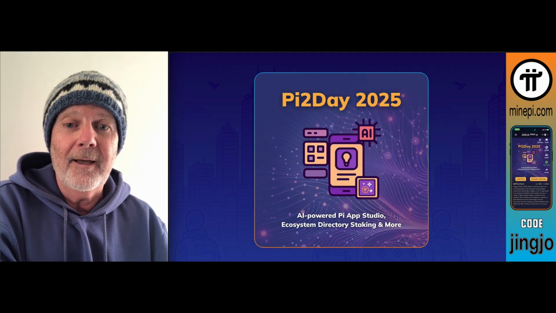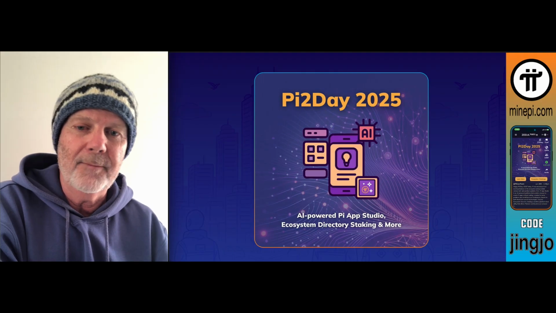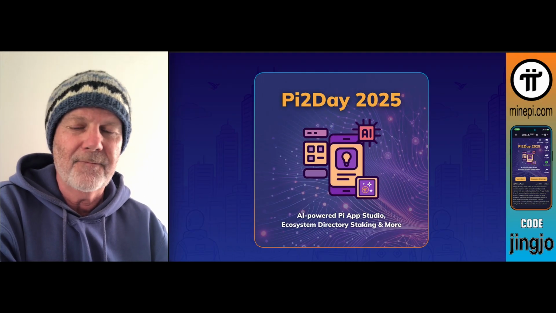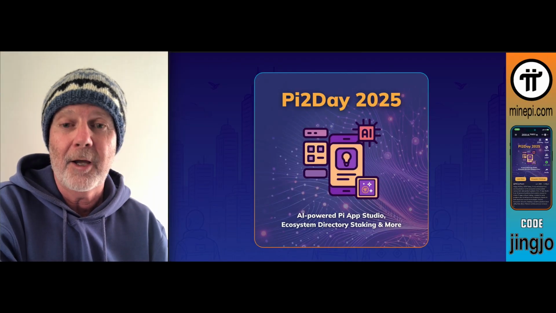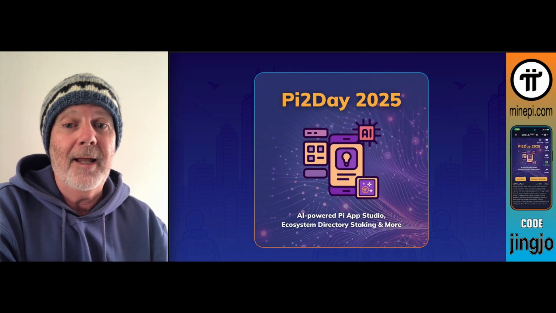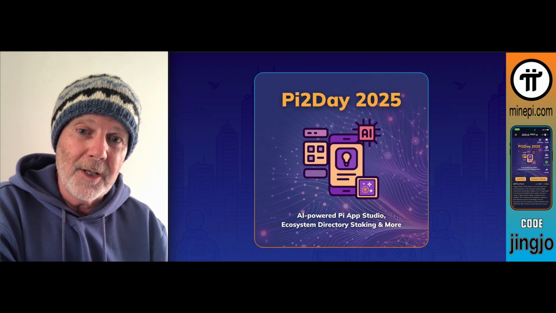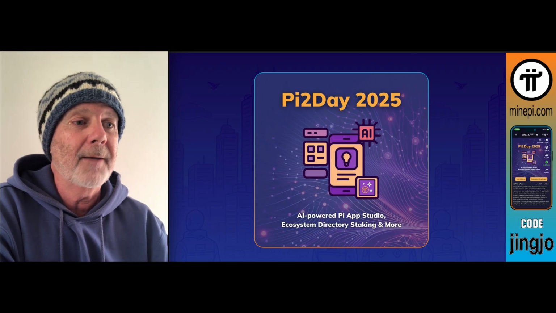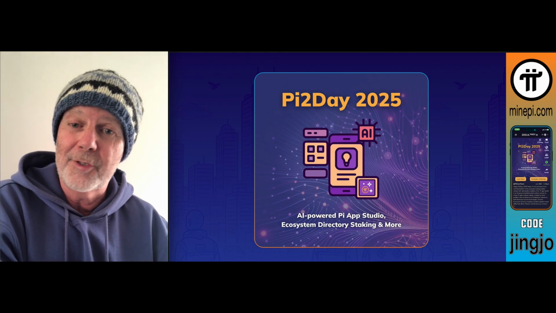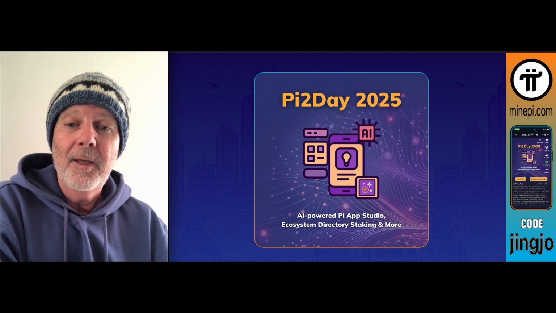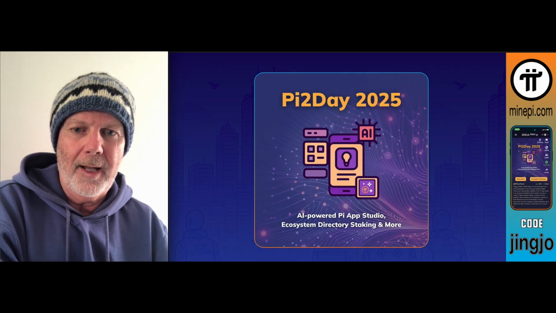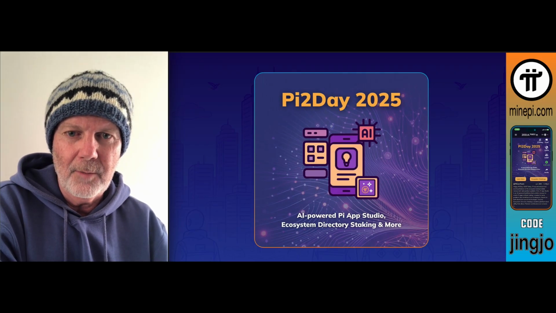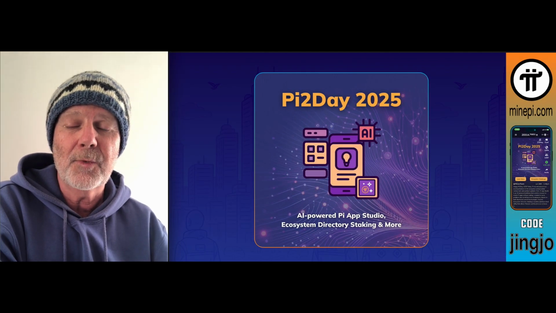So the addition of AI, I keep on reiterating this: AI is the future. If your business isn't using AI now or isn't looking to cut over to AI, you need to be doing it now, or else you're already a dinosaur. Now, obviously, this means job losses. I know that's going to happen. I myself don't have a job either. It's tough out there. But you're going to get this UBI, and I keep on saying Pi is going to be the UBI. Fingers crossed. I'm pretty sure that's what's going to happen.